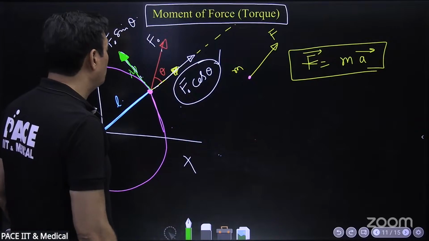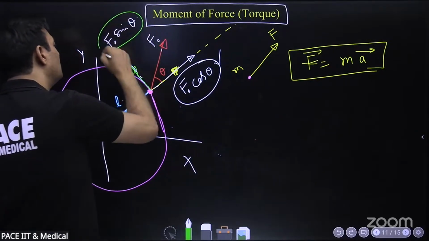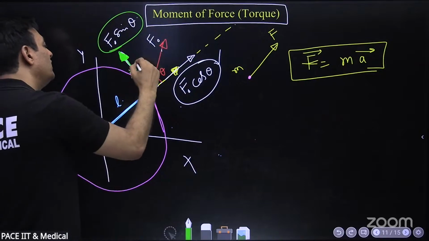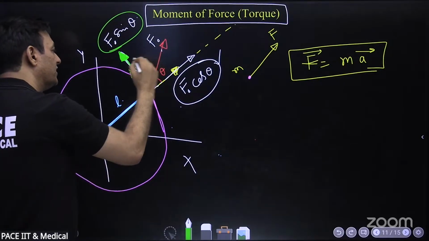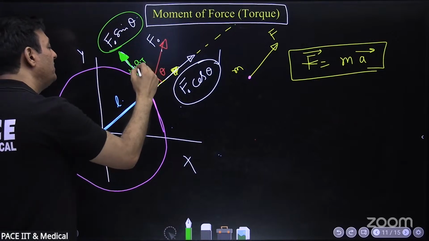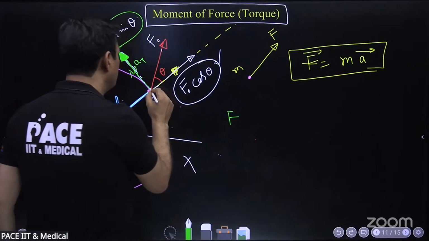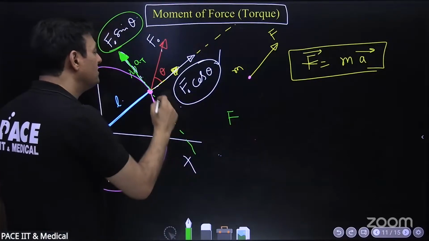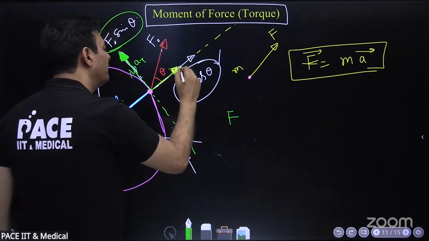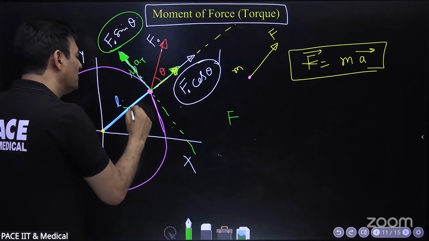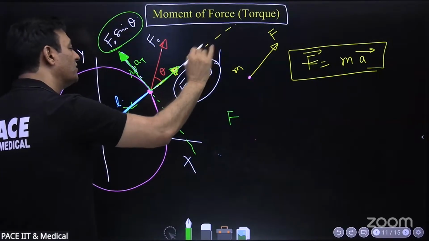And how much is that rotational effect? This force is going to make it accelerate along the tangential direction. Let that acceleration be a_T. So in the radial direction, the net force was 0. This force was F0 cos theta, there was some tension, and the net force was 0, so it was not accelerating along the radius.